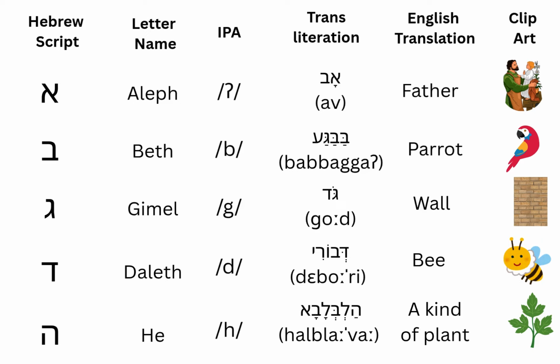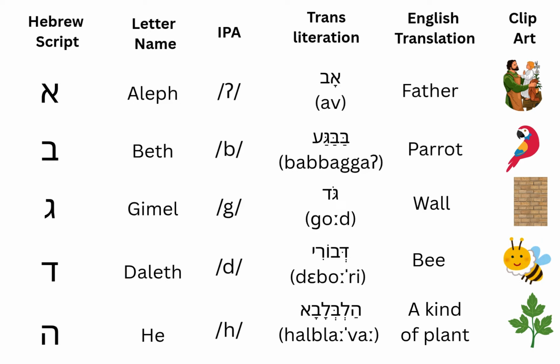The next is Beth. It gives the sound B, like in the word babaga, which means parrot. The next is Gimel. It gives G sound, like in the word God, which means wall. The next is Daleth. It gives the sound the, like in the word Debori, which is bee.